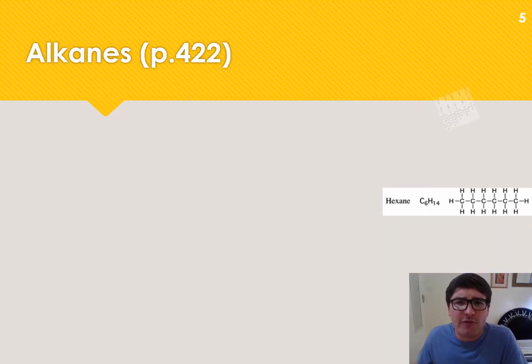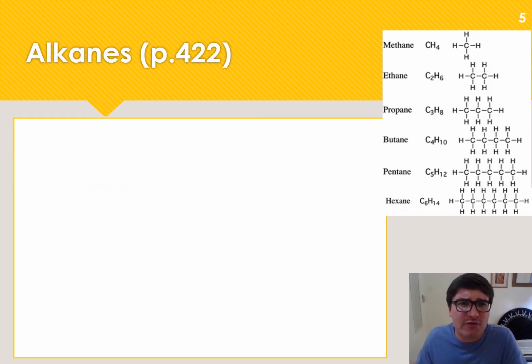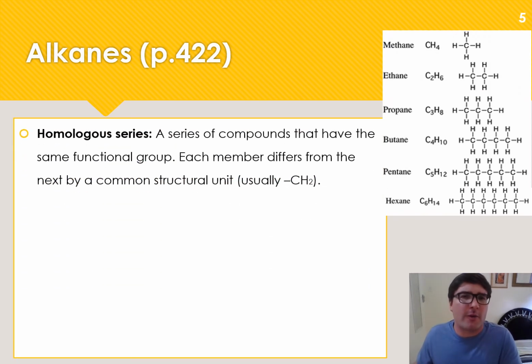If we talk about the alkanes further, we can say that each one of them just differs by an addition of a CH2 group. If you look at the difference between methane and ethane, you will see that we've just added another carbon with 2 hydrogens. Going from methane to ethane, I added another CH2 group.